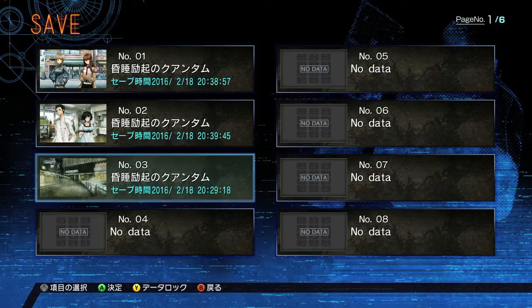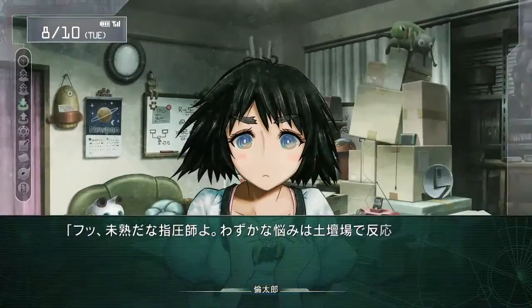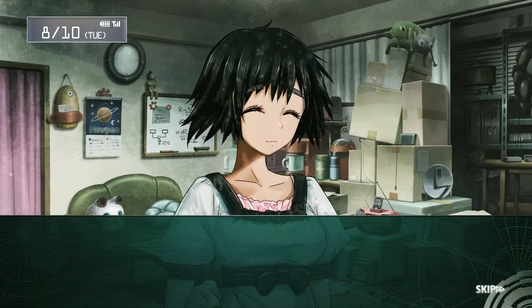As soon as you read that text message, what you want to do is make a save in slot number 3. So after you do that, get back to fast forwarding until you get to the bridge.